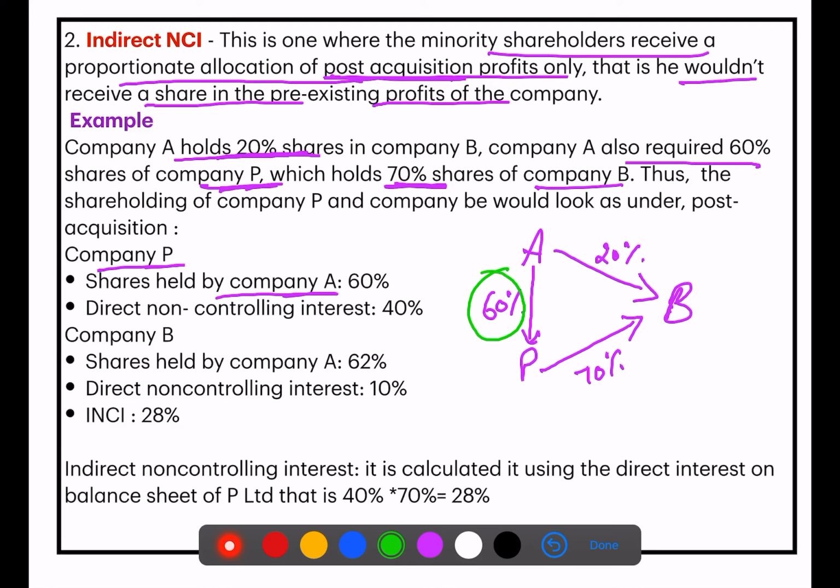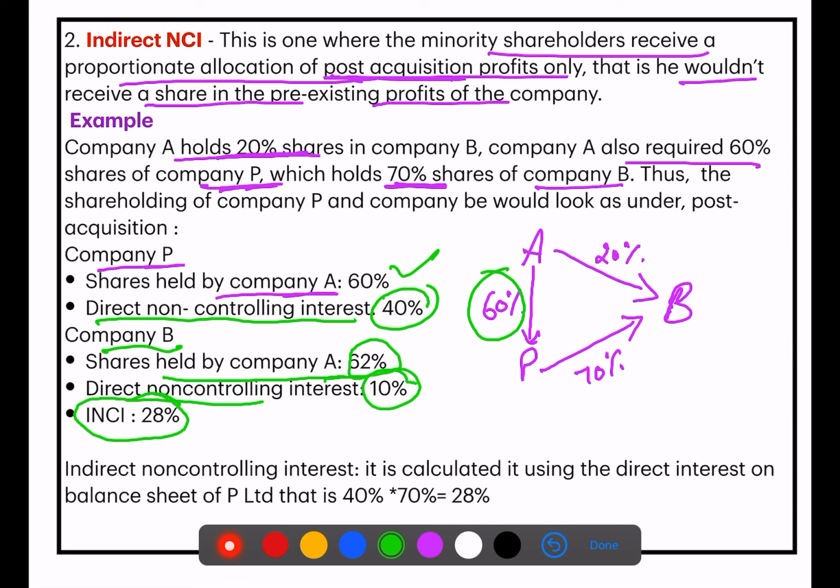This is the share held by company A in company P. This is 60%. Now when the majority of shares are with company A, that means the direct non-controlling interest is 40%. Okay, now company B: shares held by company A is 62%, direct non-controlling interest is 10%, and indirect non-controlling interest is 28%. How will we get the 28%?